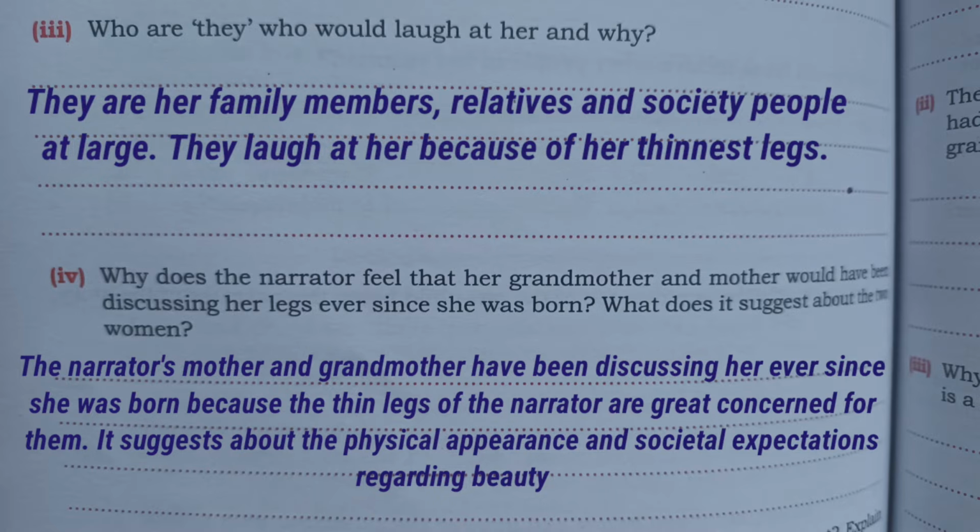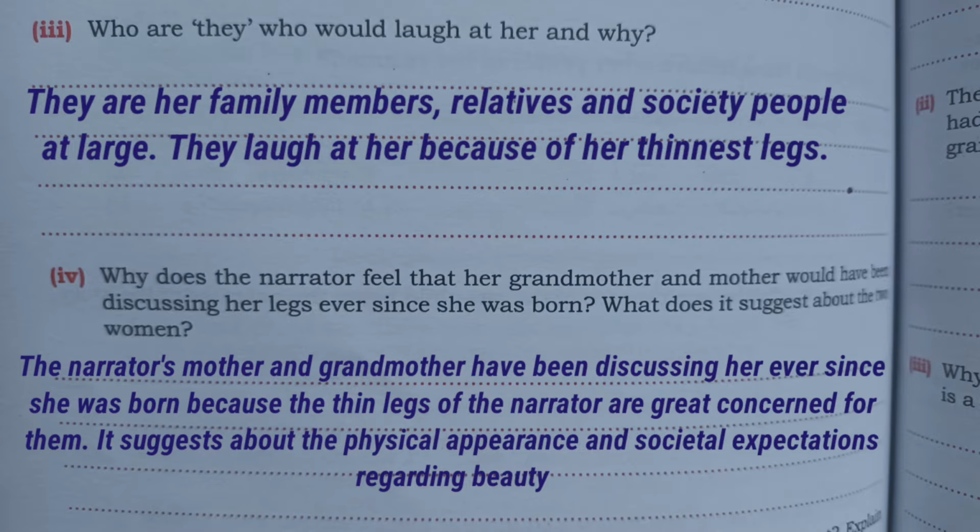Number four, why does the narrator feel that her grandmother and mother would have been discussing her legs ever since she was born? What does it suggest about the two women? So the answer will be, the narrator feels that her grandmother and mother would have been discussing her legs ever since she was born because the narrator's thin legs are a great concern for her family members.